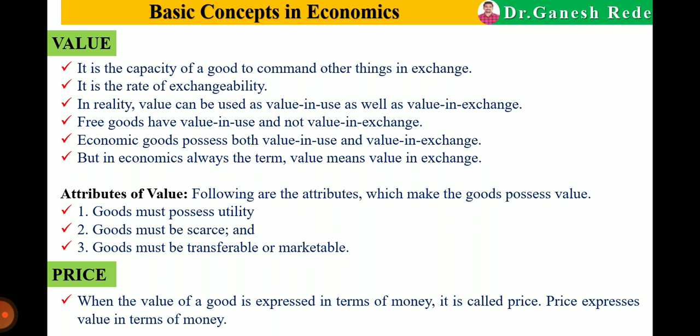Now third, the good must be transferable or marketable. Suppose some good is fixed at one place. Can we purchase it? Can we give value to that? No, we will not give value. It must be transferable, at least its ownership must be transferable. So these are the three attributes: the good must possess utility, must be scarce, and must be transferable or marketable. Based on these we give value to the commodity.